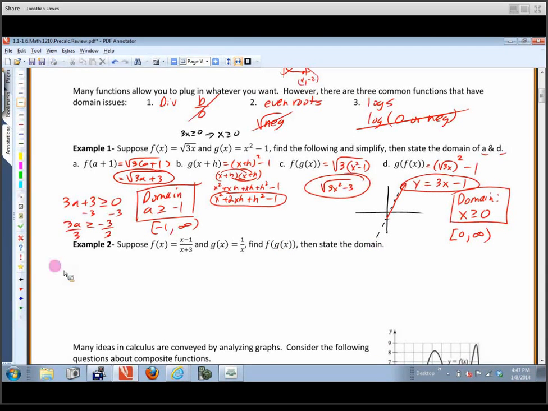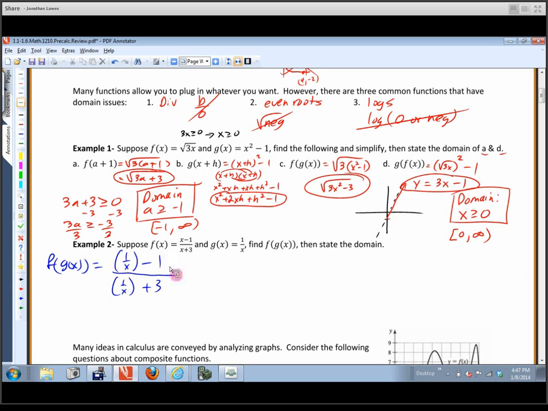So I want to figure out what f of g of x is. So we're going to plug g into f. So f is this function right here. It's something minus 1, and then that same something plus 3. So what I'm plugging in there is I'm plugging in g of x. So I'm going to put a 1 over x right here, and I'm going to put a 1 over x right there. Now, I do need to go through and I need to simplify this.